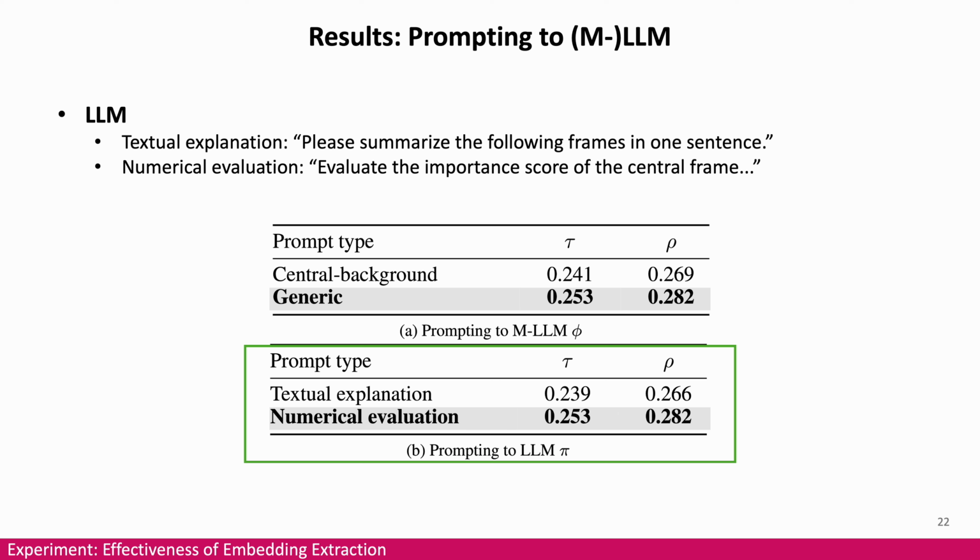For the LLM scoring, we also try two types of prompts. The textual explanation type asks for a textual summary of the window, while the numerical evaluation style asks for a direct importance score for the center frame. Here too, direct scoring works better.